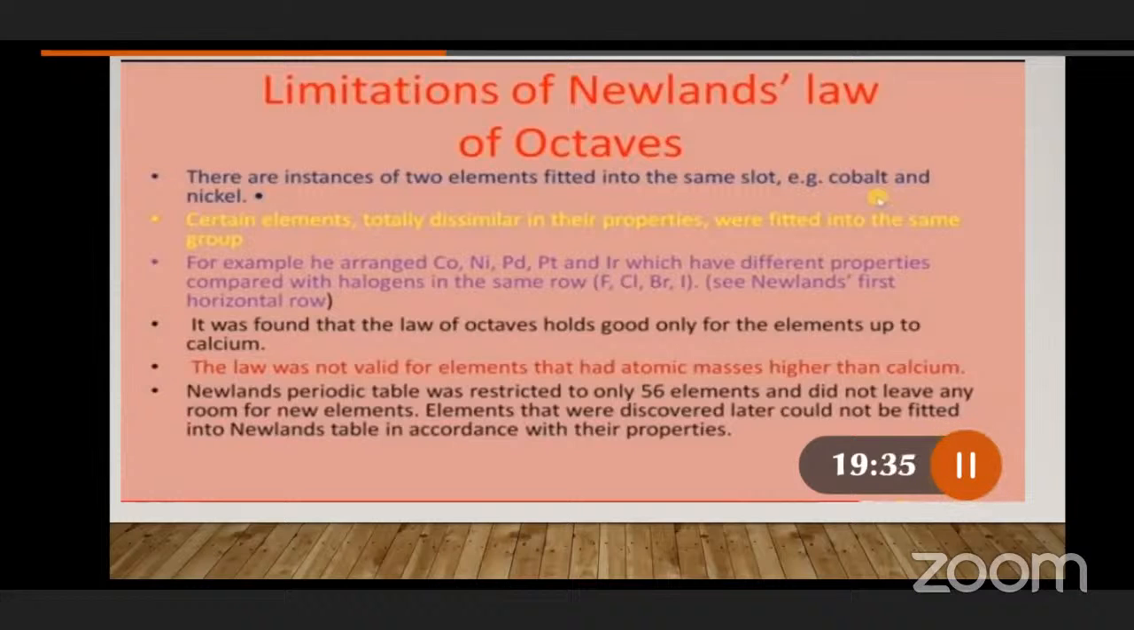John Newlands gave the idea to construct the periodic table based on what? The elements which have similar properties, those elements we should keep in one row, in one column. That means the idea he got was that elements with similar properties could be kept in similar rows. This idea was given by John Newlands, and at the same time Newlands' law is compared with the Indian musical notes.